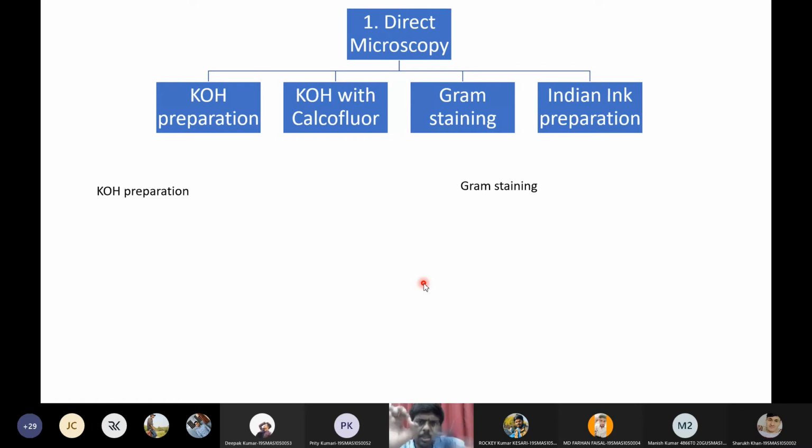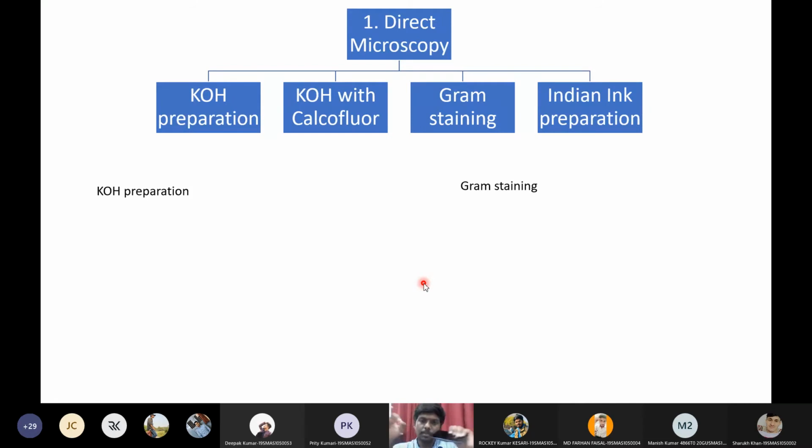For that purpose, we will use this KOH. This potassium hydroxide will lyse the bacterial cell wall. It will clear the bacteria, and it cannot do anything to fungus, since fungus has a chitin cell wall. So fungus can survive the KOH attack. KOH will clear all bacteria from the slide. That is why we use this KOH.